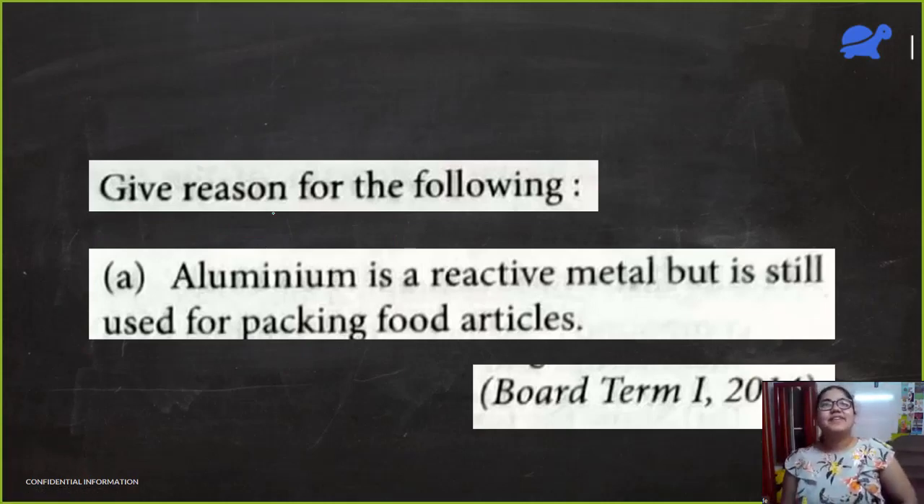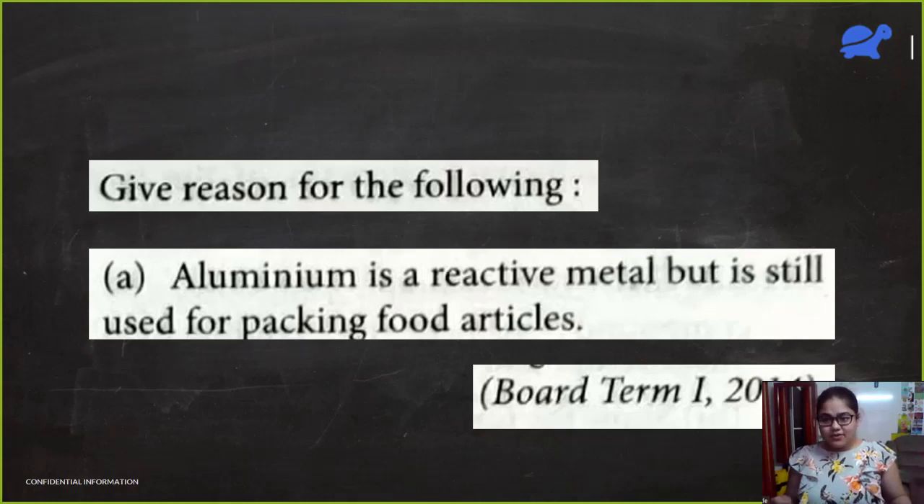Now, give reason for the following. Yeah. See, this was asked in 2014. It was a 2-mark question. Yes, people, come on. What is the reason for this? Just think anything.